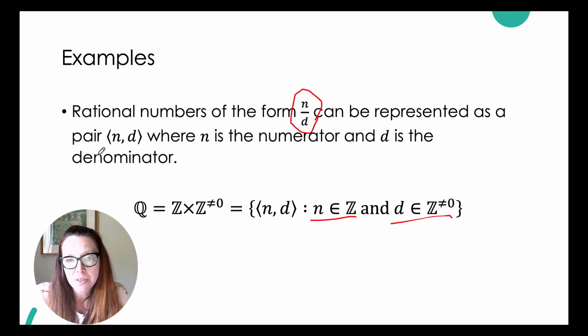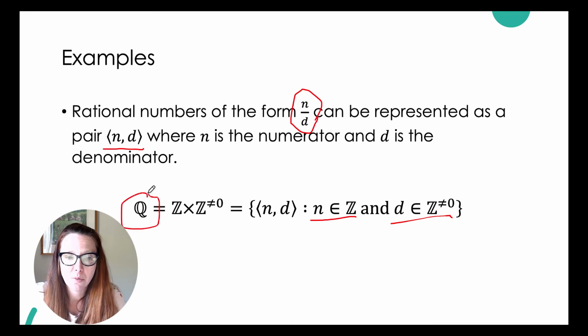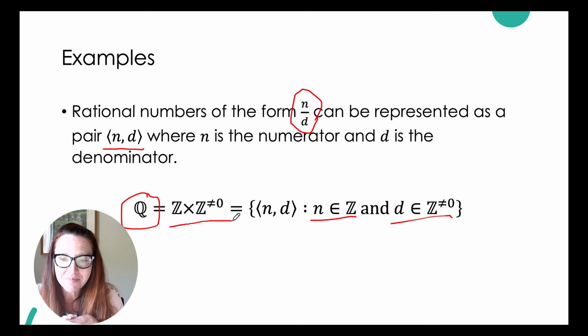We can represent those instead of writing them out as a typical fraction. As long as we know which is the numerator and which is the denominator, we can store that information and represent that as a sequence, n comma d. So the first is the numerator, and the second in the sequence is the denominator. And so this is one possible way to represent the rationals. It's Z cross all those integers Z not equal to 0. And what this is going to give us is a set of so many things.